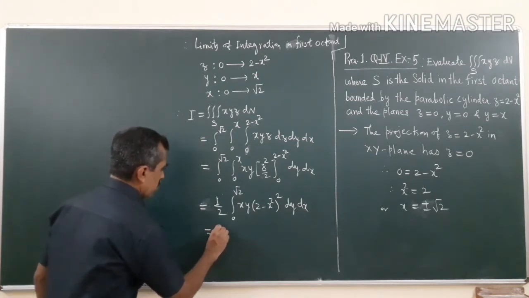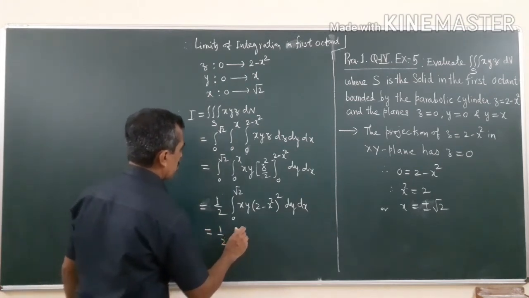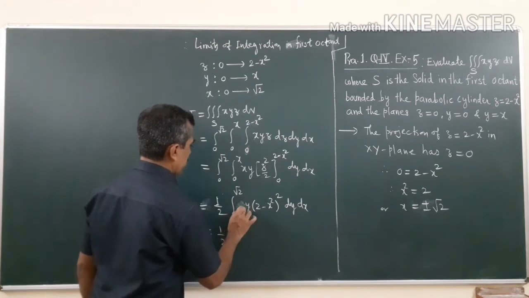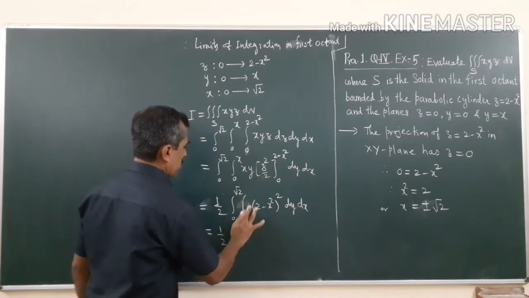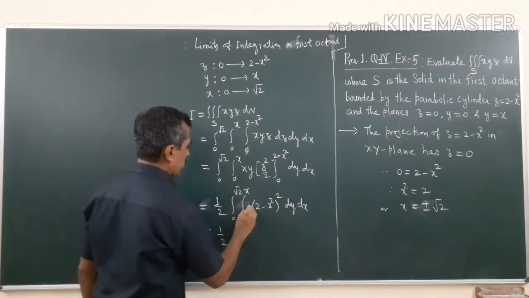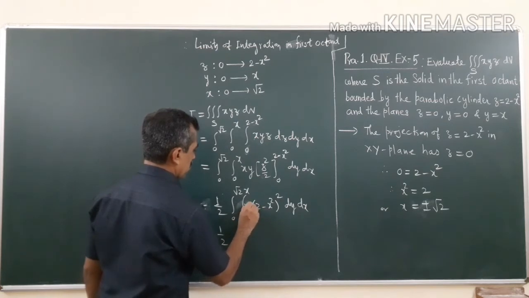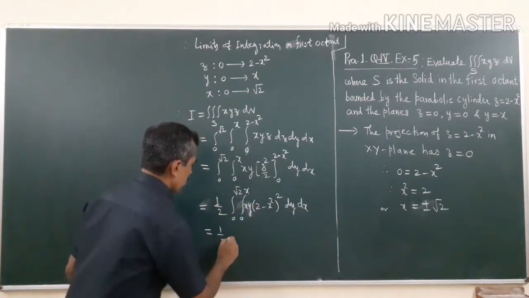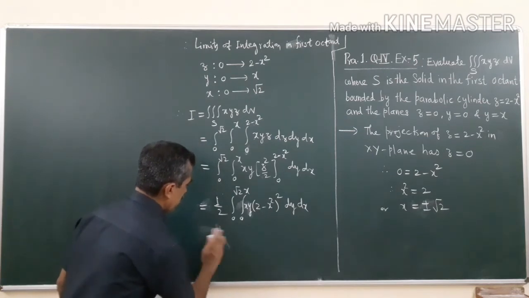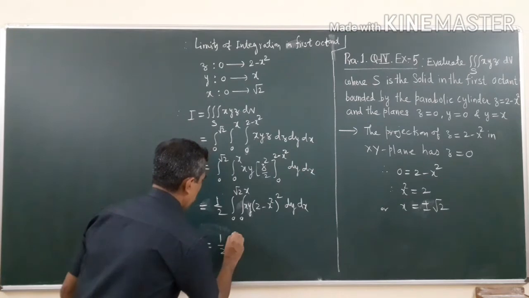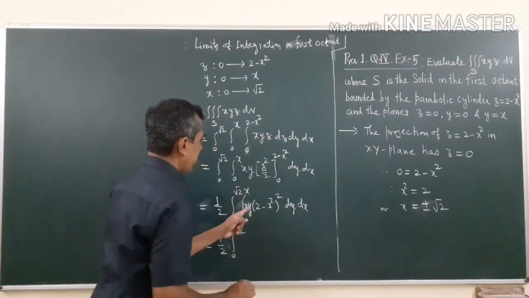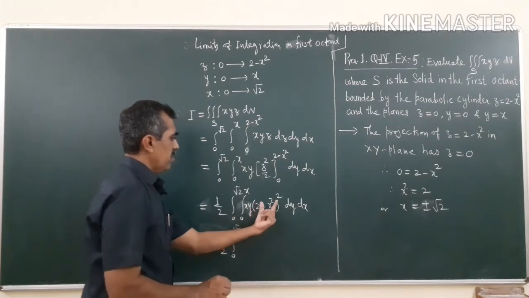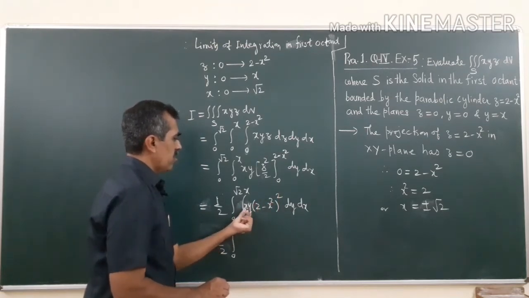This is equal to half, I forgot one limit, integral 0 to x. Okay, I have put the value. So this is equal to half integral 0 to root 2, now x into this quantity, and this x has nothing to do with y.